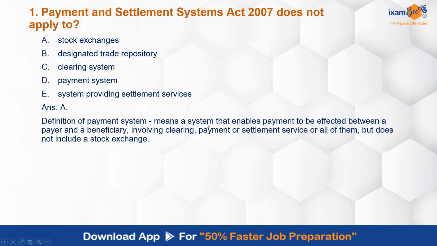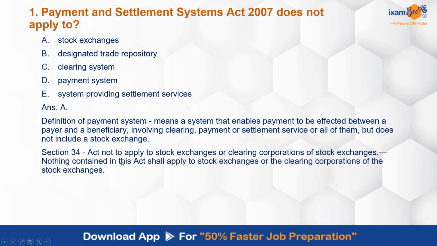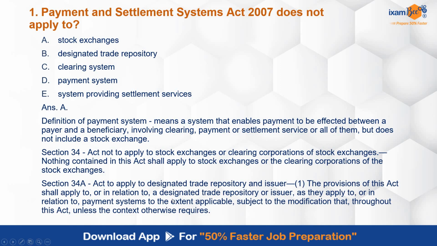Definition of payment system is that it is a system that enables payment to be effected between a payer and a beneficiary, involving clearing, payment or settlement service or all of them. But it does not include stock exchange, ये specifically दिया हुआ है. Section 34 talks about this, Section 34A as well, that it can apply to designated trade repositories and issuers.